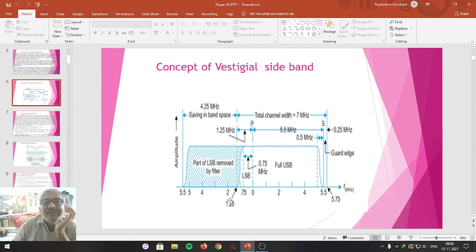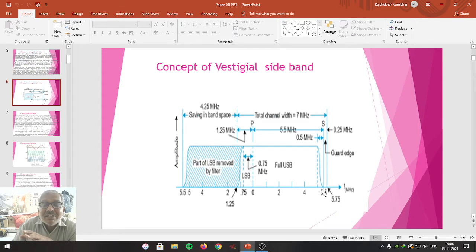Out of the lower sideband, some part is taken, which is called the vestige. And hence this entire bandwidth we can call a vestigial sideband. Otherwise, what will happen? A lower sideband of 5 megahertz and an upper sideband of 5 megahertz, totally 10 megahertz bandwidth, would be required. So due to this particular constraint of vestigial sideband, the bandwidth is reduced from 10 megahertz to 7 megahertz.